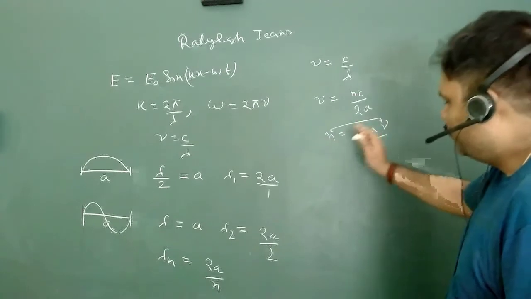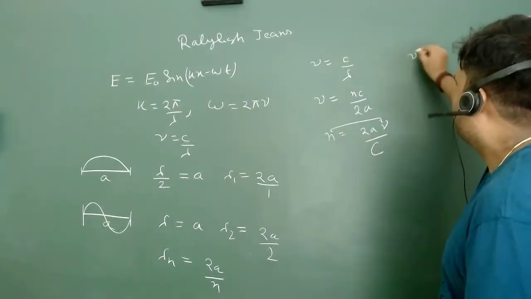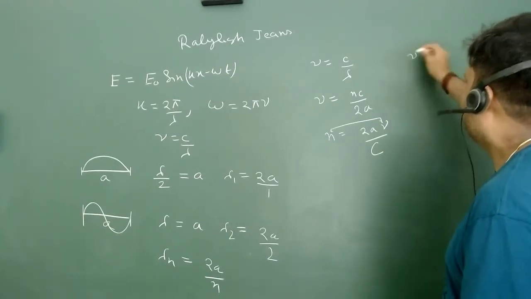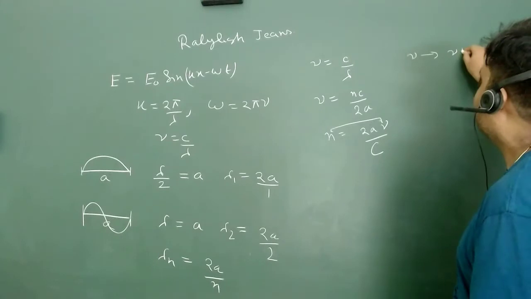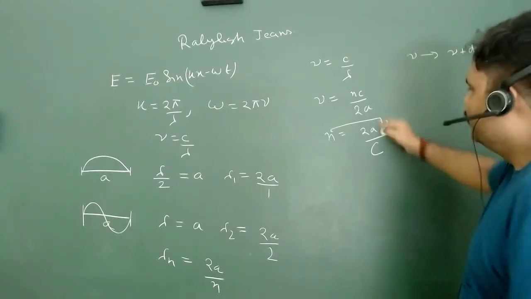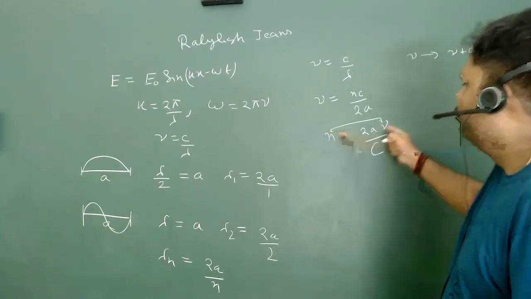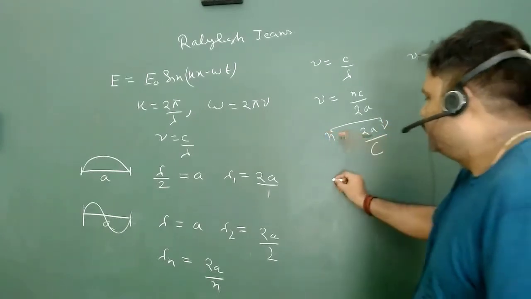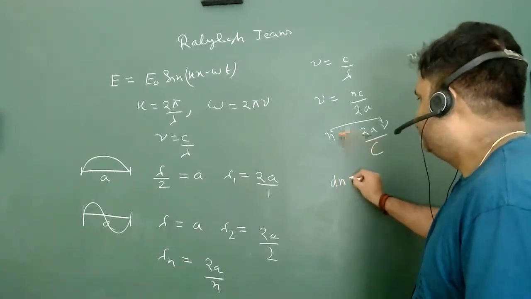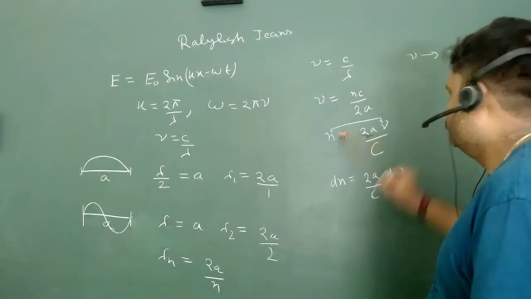So, what is our challenge? Our challenge is that we want to calculate how many frequencies or how many waves are between nu and nu plus d nu. Means if somehow we can calculate this possible value of n, we can easily calculate the value of nu. So what can we write? We can write dn is equal to 2a upon c d nu.